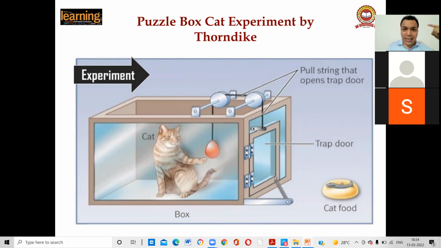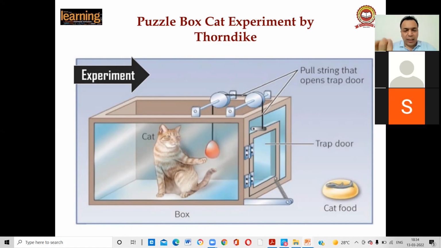But after the 1960s, cognitivism came, which talks about all the emotions, sentiments, and all the mind activities. So we are talking about one theory, trial and error, which was given by Thorndike. Thorndike conducted many experiments on cats and rats, and ultimately he reached the conclusion that students learn by making mistakes.